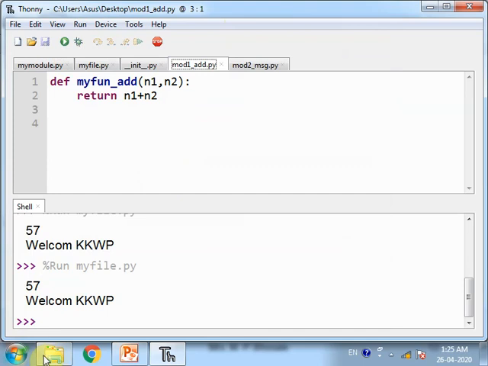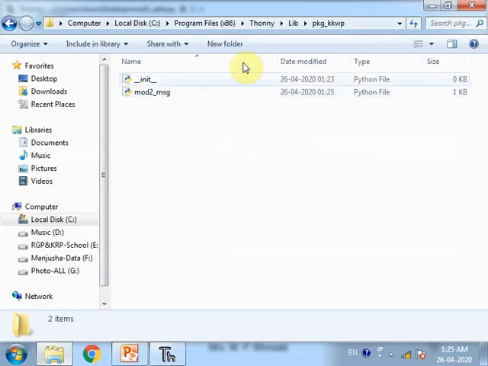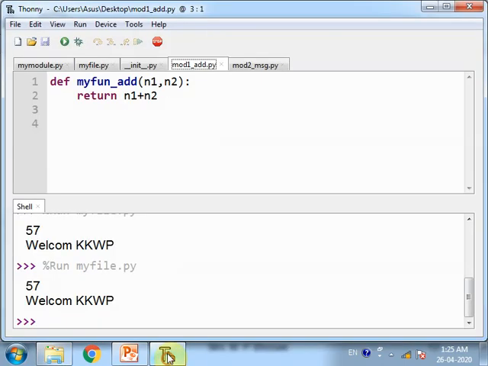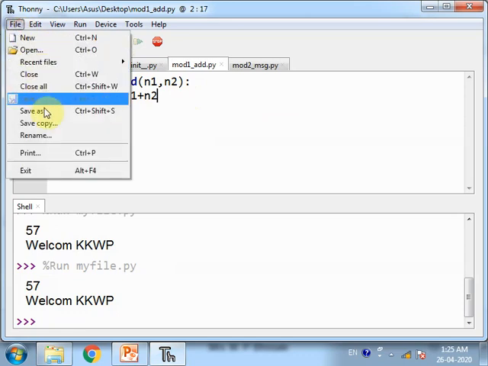Now let us see what our package contains. __init__ is created inside the package and mod2_msg is also created inside the package. So we need to save mod1_add again, save as.